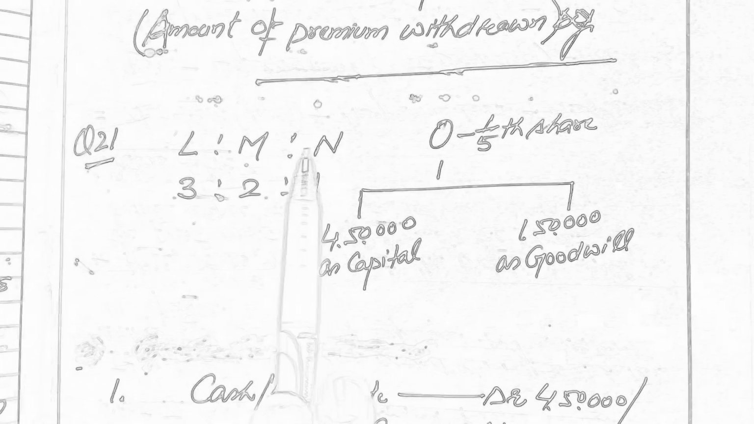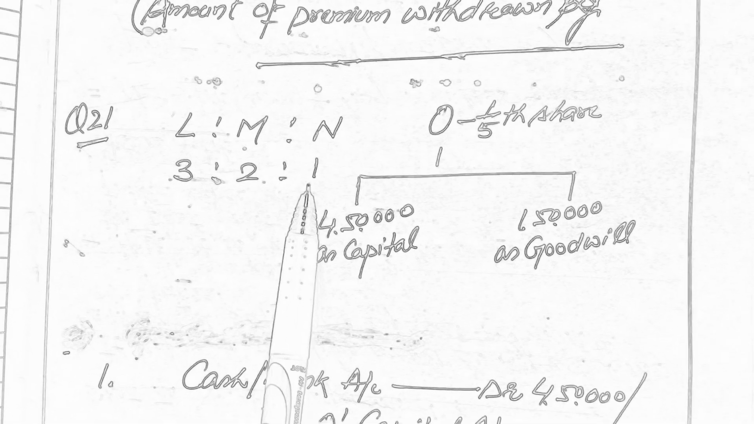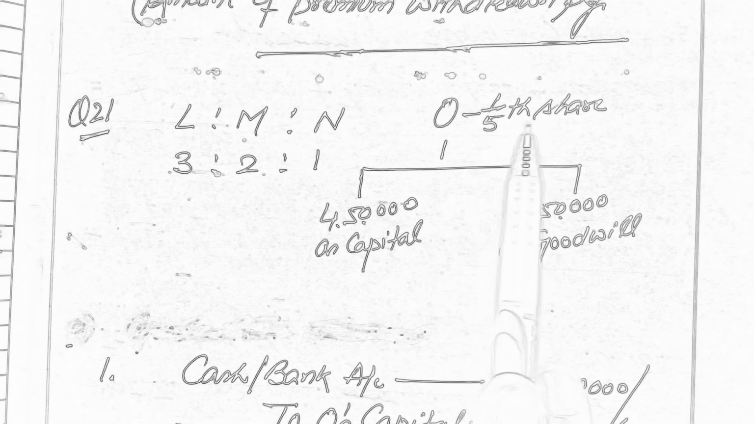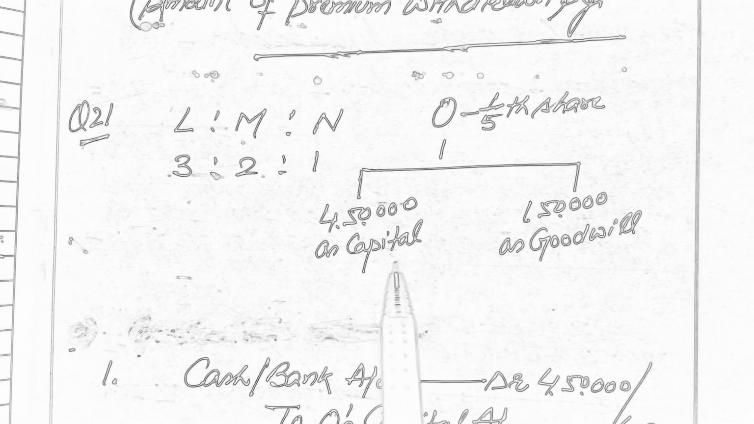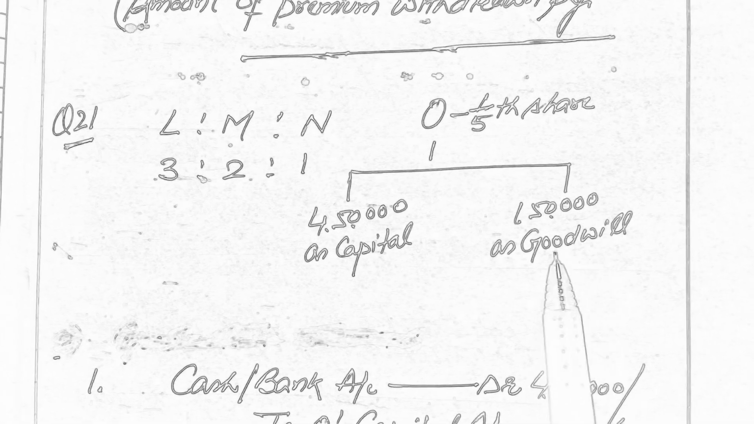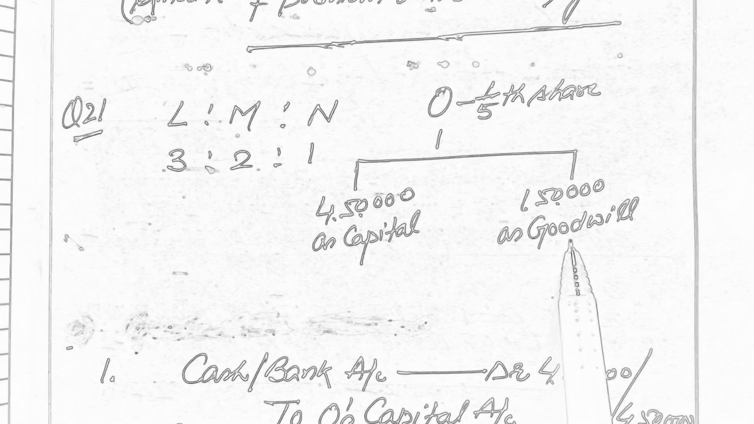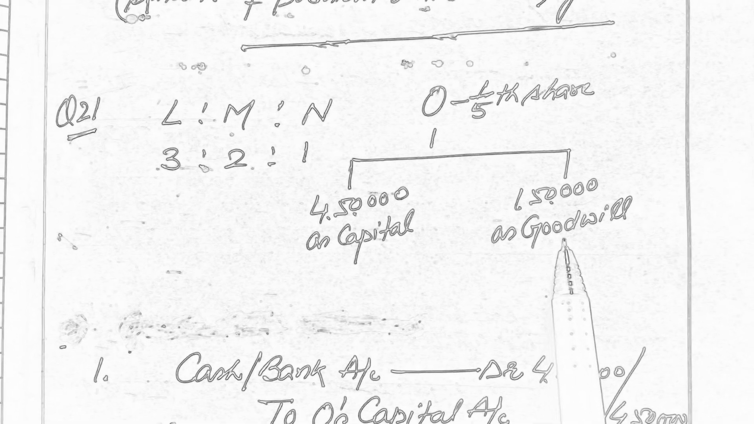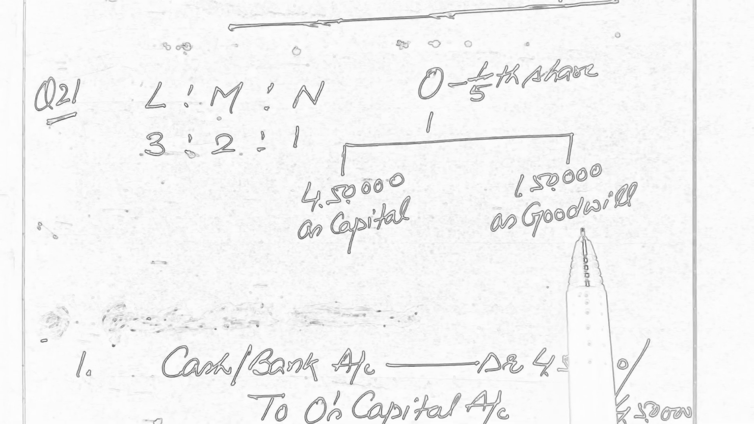Now if we brief up the question, in this question there are three partners L, M and N. Their profit sharing ratio is 3:2:1. O is admitted for 1/5 share in profit and O brings rupees 4,50,000 as capital and 1,50,000 as goodwill. We are required to give the treatment of goodwill if the goodwill is retained in the firm, and second, if the amount of goodwill is withdrawn by the old partners.